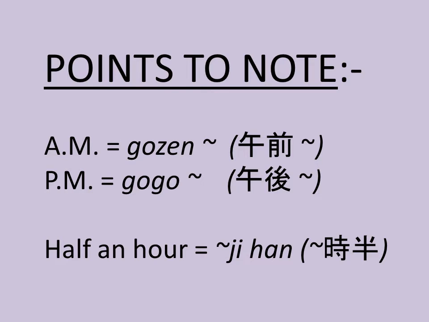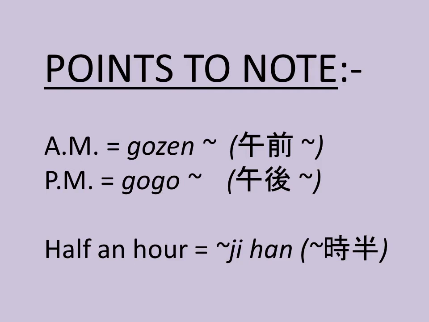So for that we have AM as gozen and PM as gogo. But here's a catch. In English, AM or PM are used after telling the hour and minutes, at the end. But in Japanese, gozen and gogo are used first, then the hours and minutes are said.